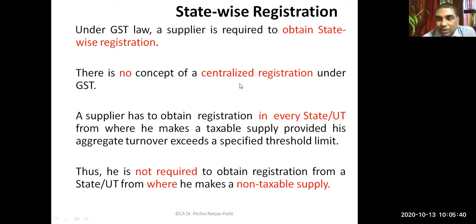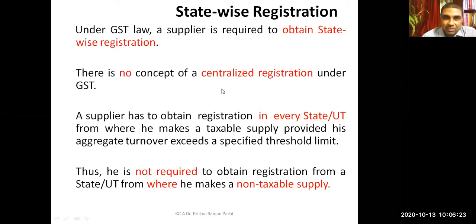So every state one should have separate registration. Is it not? Suppose you have one place of business in Bhubaneswar, one place of business at Kolkata. How many registrations do you need? You are doing from business 2, right? So 2 registrations are required. But in case from Kolkata, you are also only making non-taxable supplies, then you need not get yourself registered from Kolkata. So only in the state of Odisha, you can get yourself registered. West Bengal registration is not required if you are supplying only non-taxable supplies.